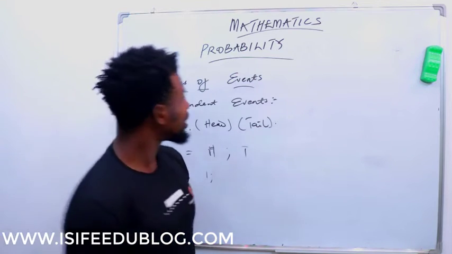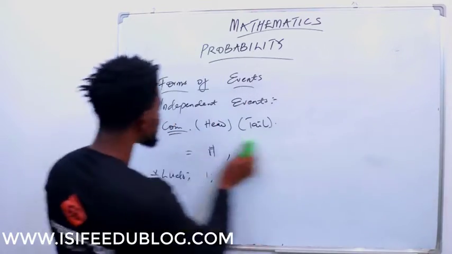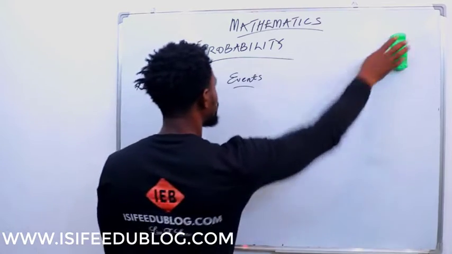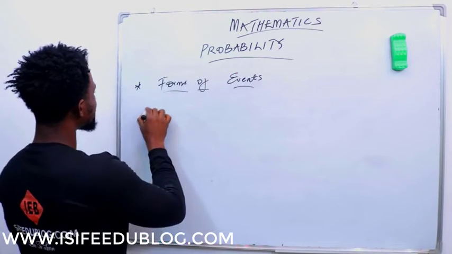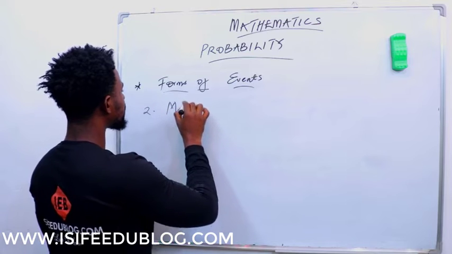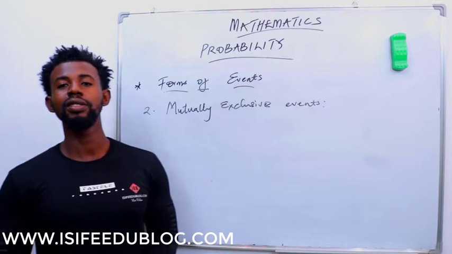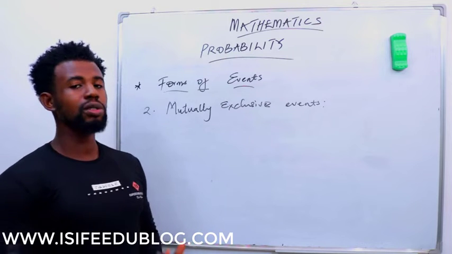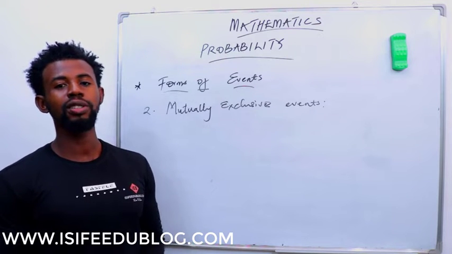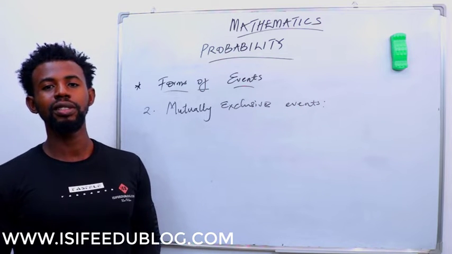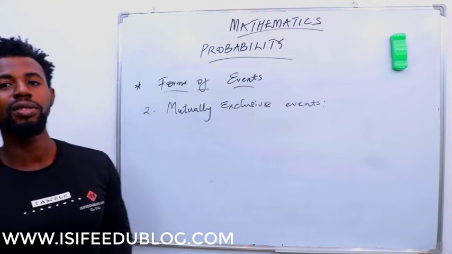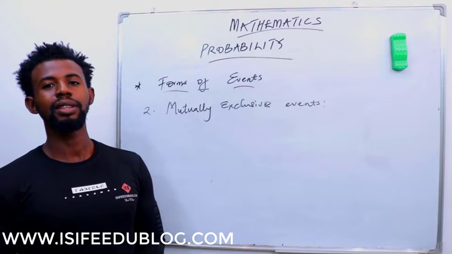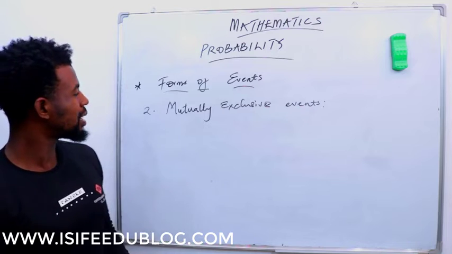Alright, another form of events we'll be looking at is events known as mutually exclusive events. The second form of events is known as mutually exclusive events. Now, what do we mean by mutually exclusive events? We say two events are mutually exclusive if the occurrence of one event totally eliminates the occurrence of the other event. Or we can say that two events are mutually exclusive if the two events cannot occur at the same time.